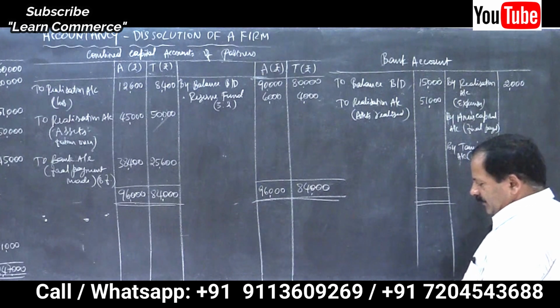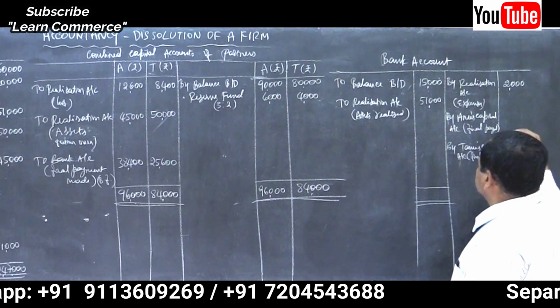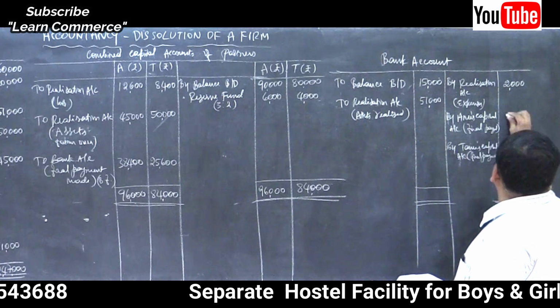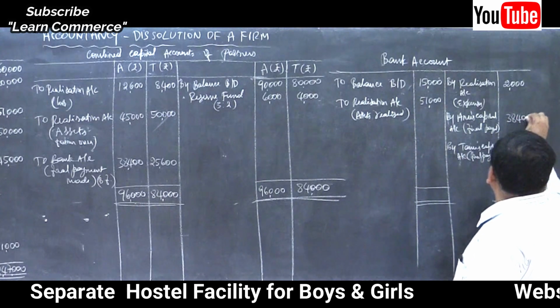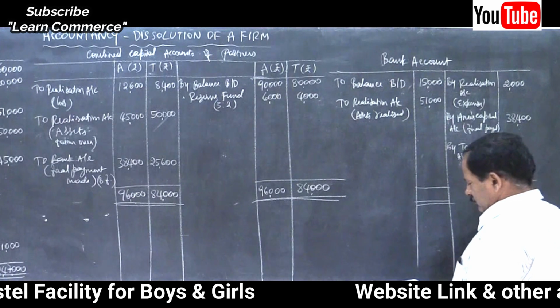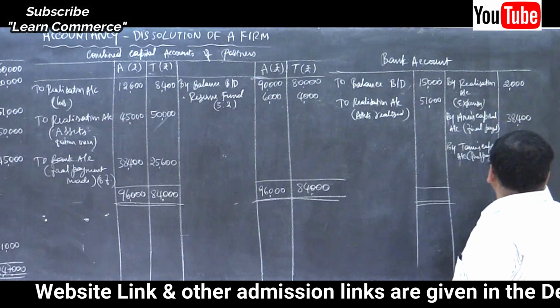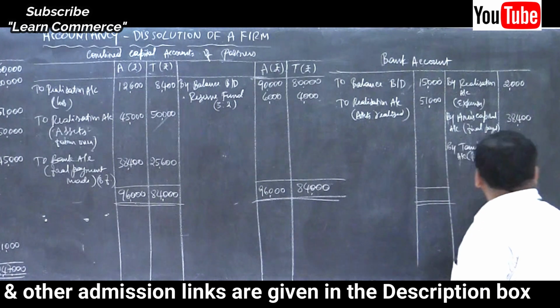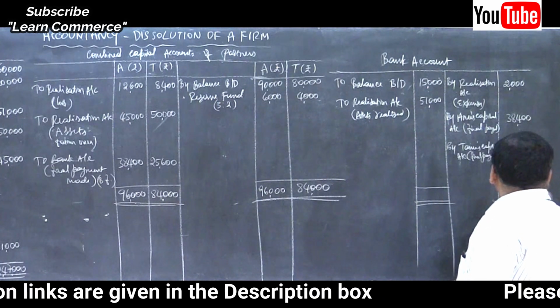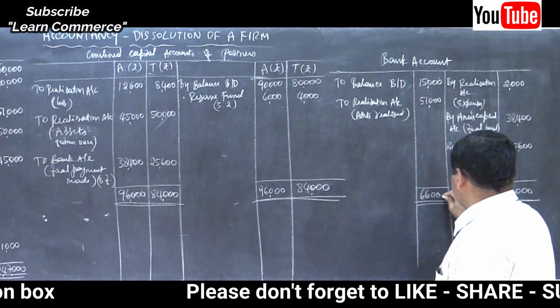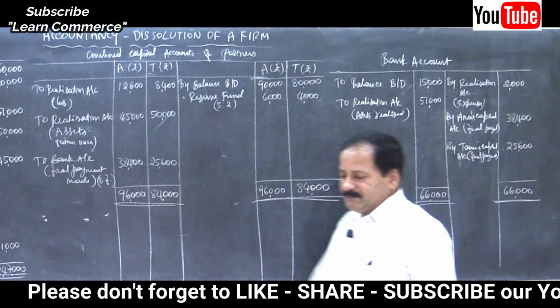How much? 38,400 and 25,600. See the total. It is 66,000. On both sides, it agrees. So, this is how you have to solve a problem.